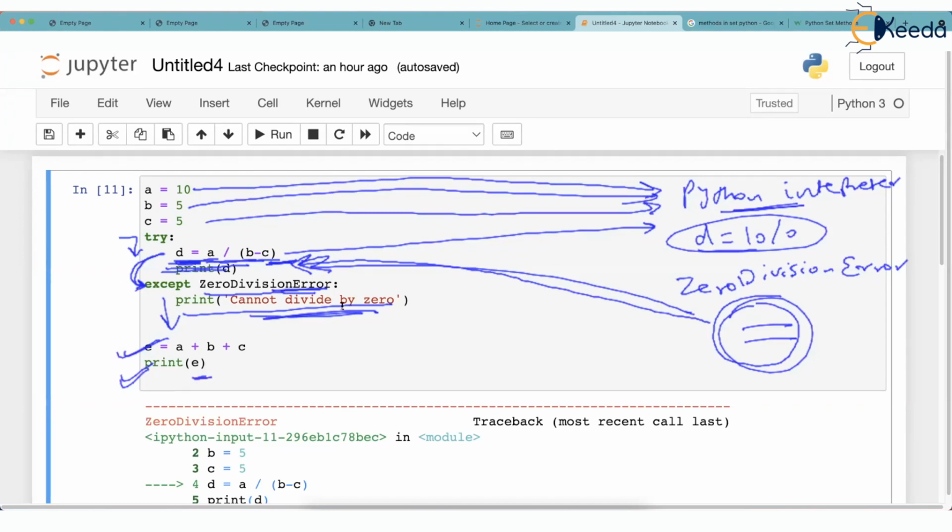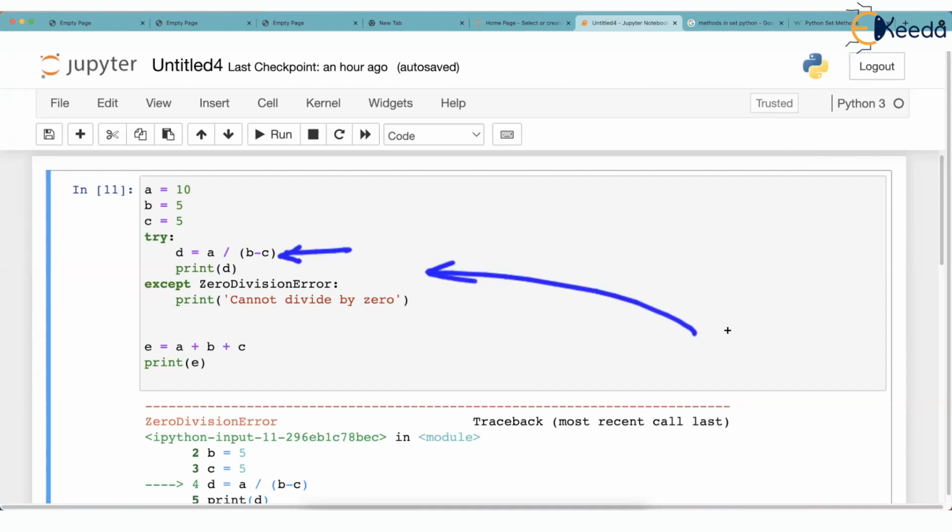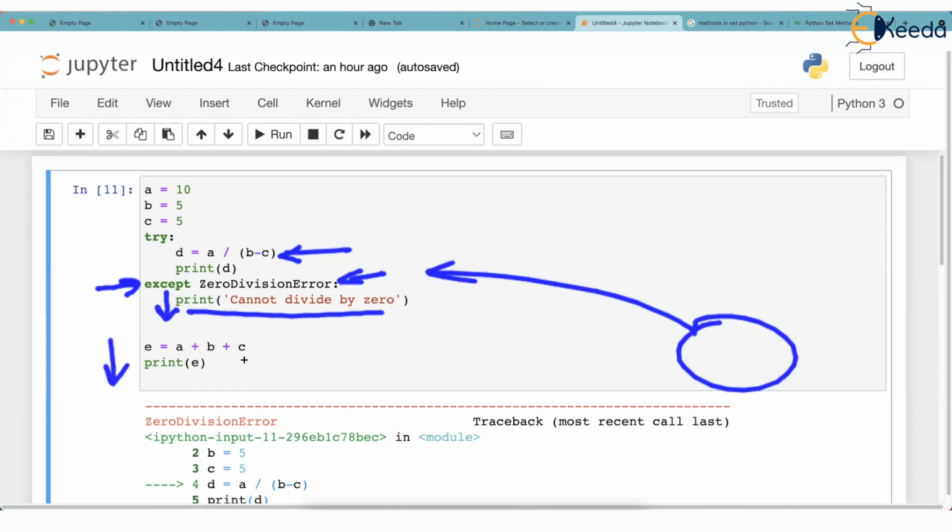What you have to understand is that when try runs and if there is an error somewhere, then exception is thrown, that is, an object is thrown. And that object is handled over here. It says, yes, I am there to handle this type of object. But what do you mean by handle? It simply has some code here. That code runs. And after running that code, rest of the program runs.